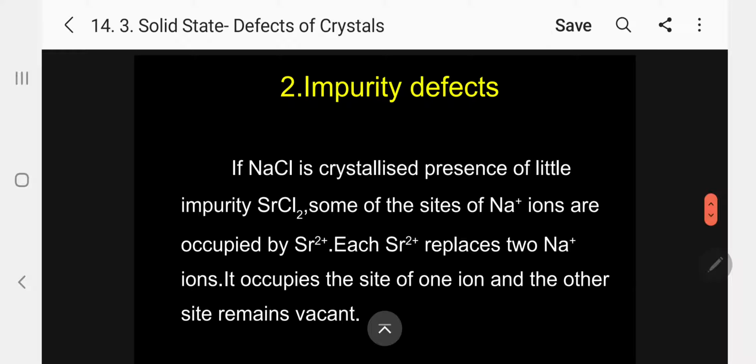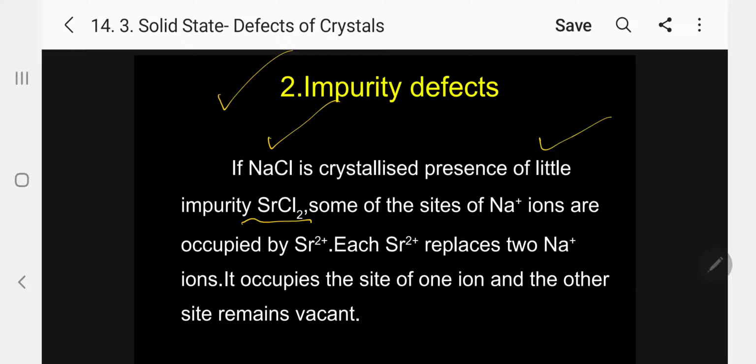Let me go for the second defect, impurity defects. What are impurity defects? If sodium chloride, for example, is crystallized in presence of little impurity strontium chloride, please follow, the valency of sodium is +1, valency of strontium is +2.